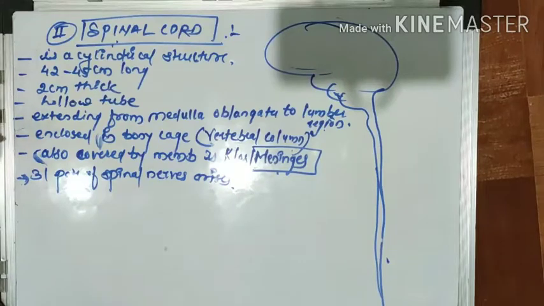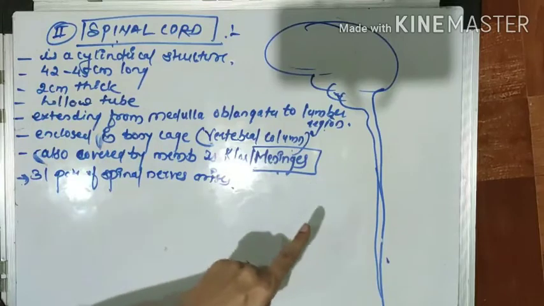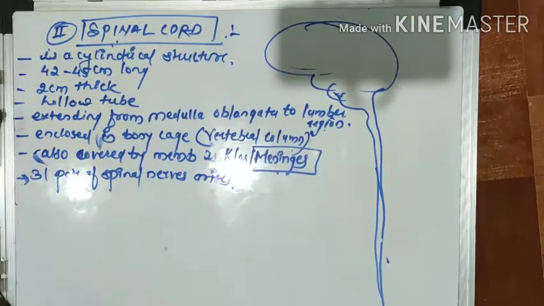So basically, again I summarize the structure of the spinal cord. You can see it is cylindrical in shape, right? The length of the spinal cord is generally 42 to 45 centimeters, and its thickness is near about 2 centimeters. The spinal cord is a hollow tube extending from the medulla oblongata to the lumbar region. In other words, the spinal cord begins in continuation with the medulla oblongata and goes downward, towards the lumbar region.